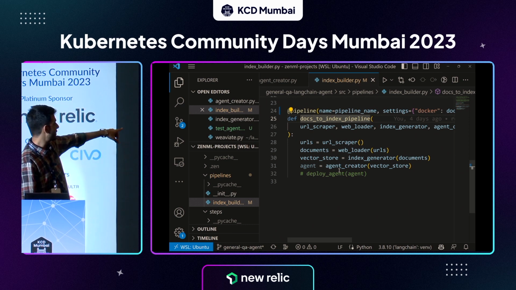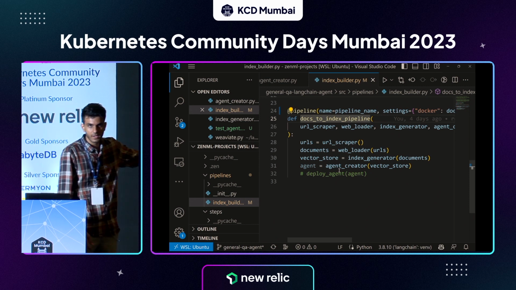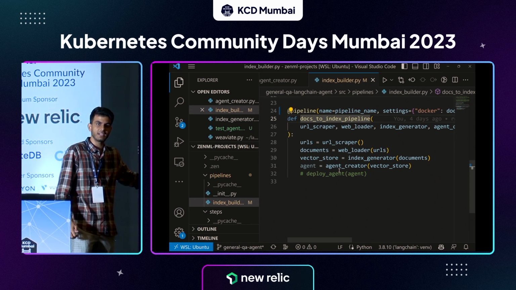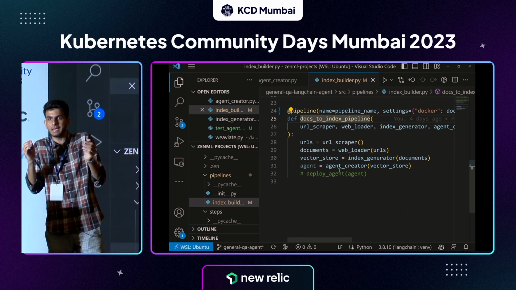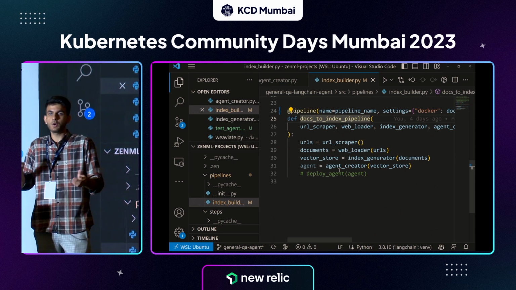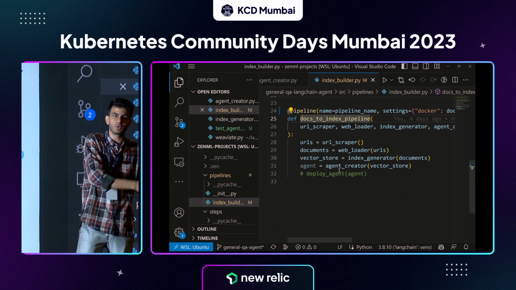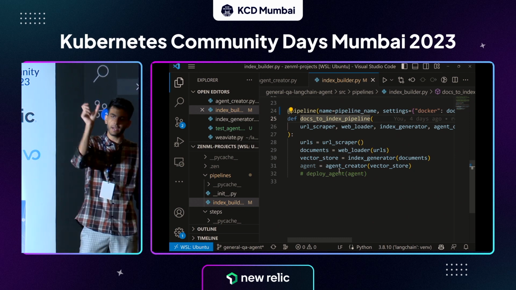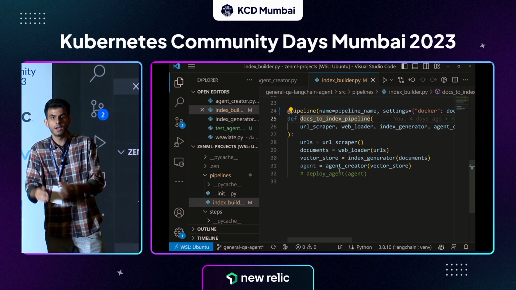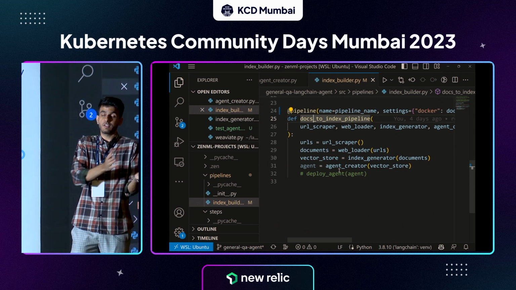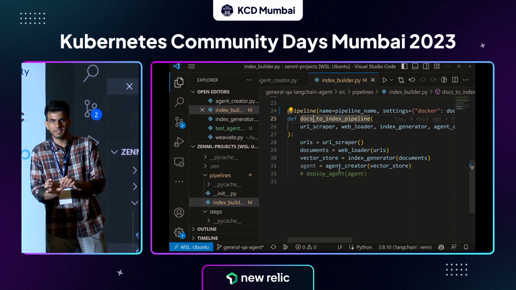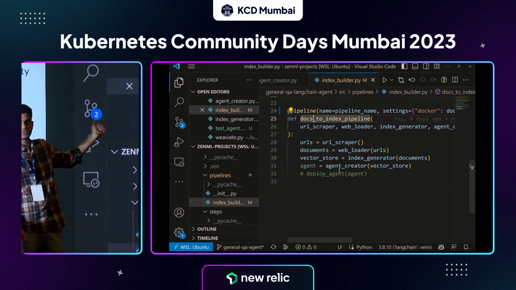So for example, let's say the first step is the URL scraper. It outputs something called the URL. So basically what this step does, it goes through the entire documentation. Let's say my main page is docs.zenml.io. I don't want to manually enter every sub page into this thing, right? I'll just give it an entry level, like docs.zenml.io. The URL scraper will figure out all the URLs which are emanating from this specific domain, basically. So the URL scraper will give you a list of URLs as an output.